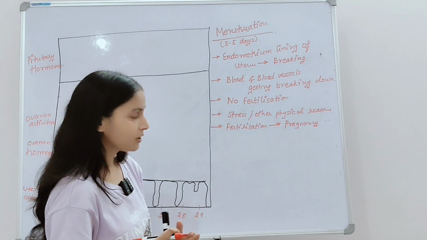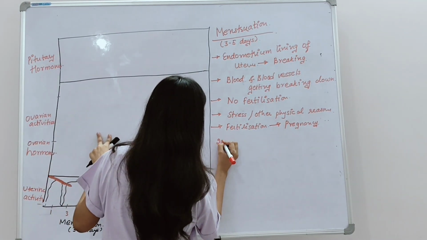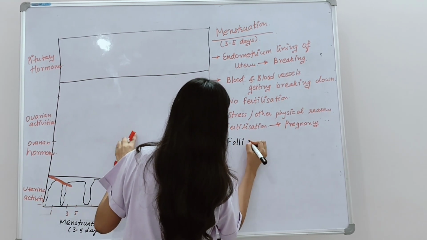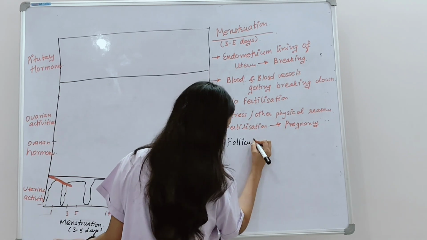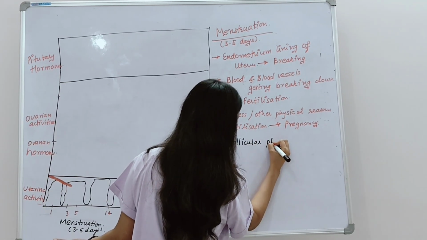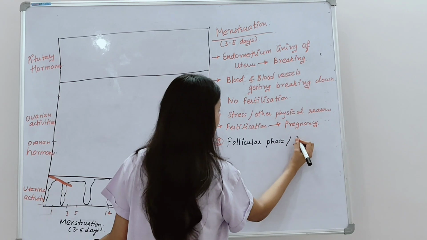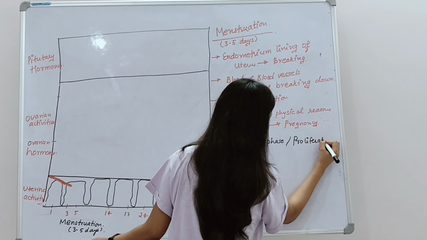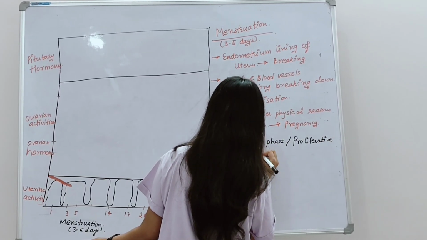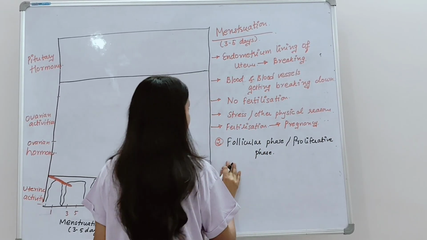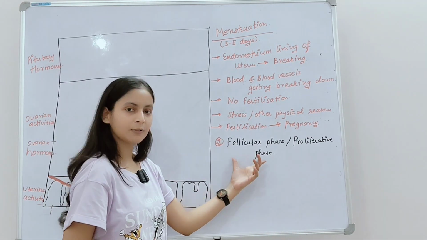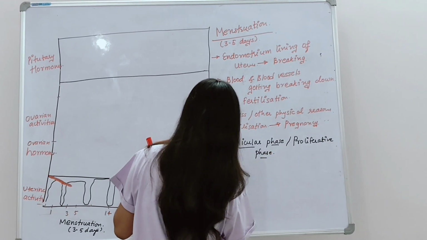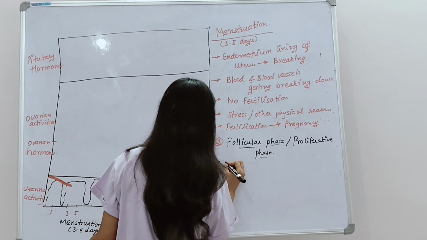Okay. After menstruation, another phase begins, which is known as what? It is known as follicular phase or proliferative phase. Okay, so after menstruation, another phase, follicular phase or the proliferative phase. Now the follicular phase, the word, it actually signifies what? What happens in this phase?